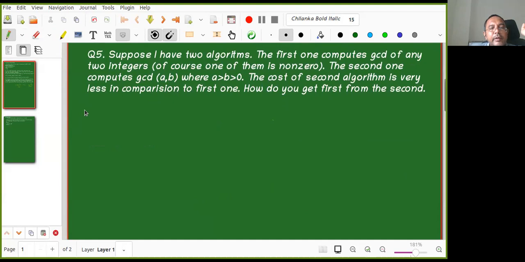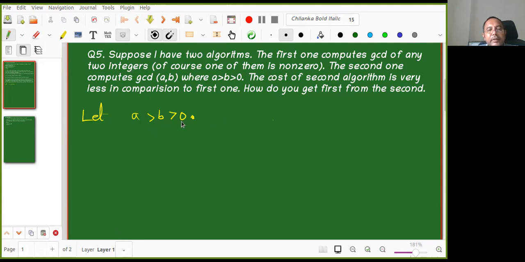Now come to this example. Now the theorem is this. The goal is: let A, B with A greater than B greater than 0. So when A greater than B greater than 0, then what happens? When we have two integers, what is the result you remember immediately? Before going further, one of you let me know.